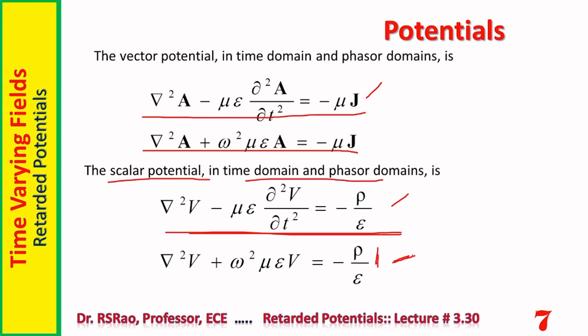Here I want to mention an important point. Conversion from time domain to phasor domain is not a great thing. Just replace dou by dou t with j omega. That's all. Then the equation gets converted into phasor domain. Of course, when in phasor domain, the potentials or fields, sources all become independent of time.